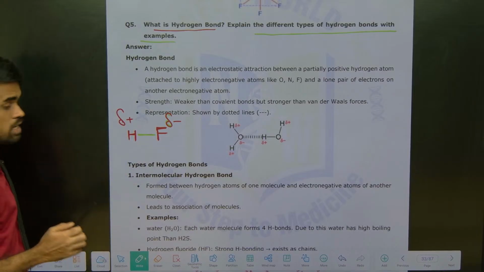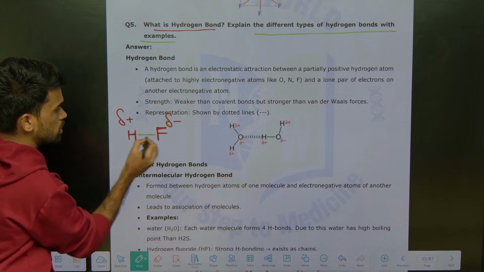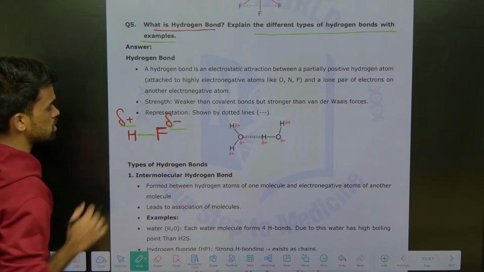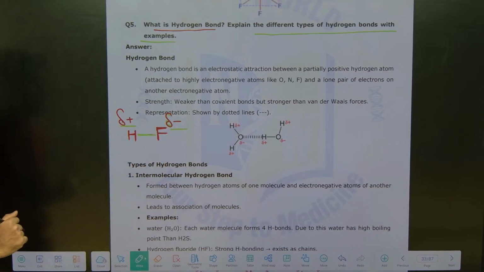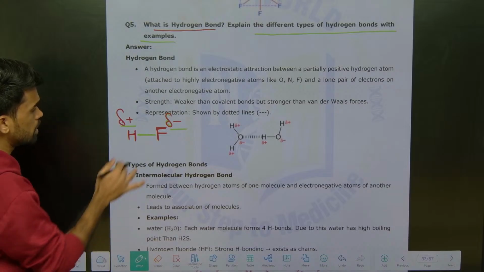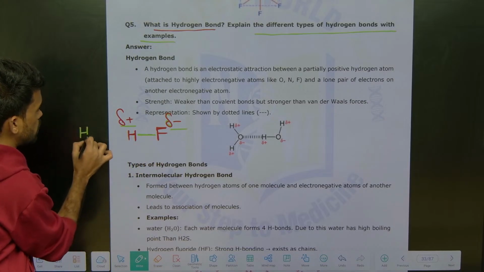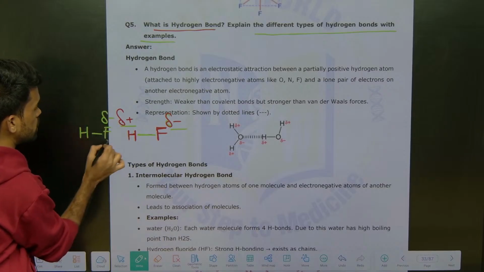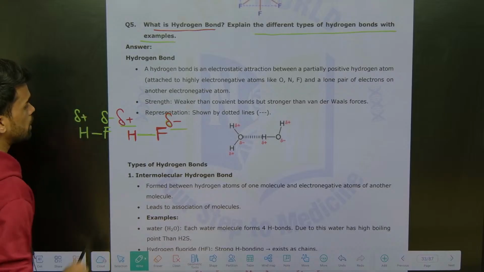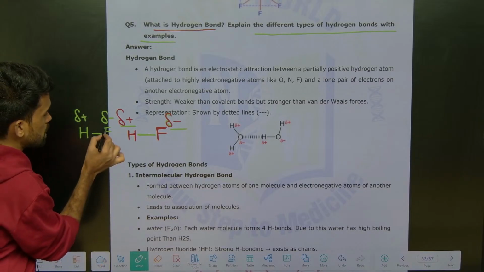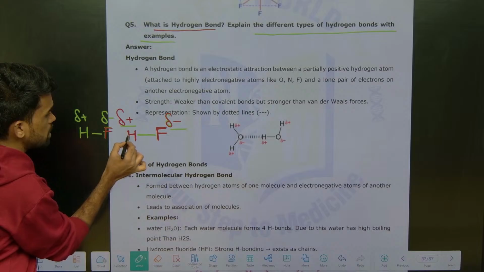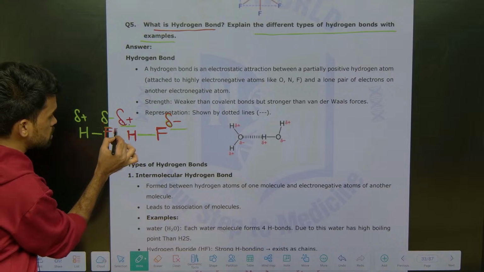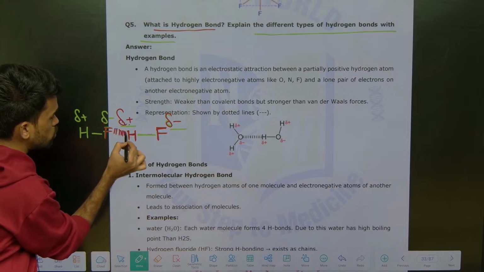Why are these poles generating? Because there is a large electronegativity difference between the two atoms, so the hydrogen gets partial positive and the fluorine gets partial negative charge. This is clear now. After this, you take one more HF molecule; its fluorine will be negative and its hydrogen positive. Between this electronegative fluorine atom and this hydrogen having opposite poles, there will be an electrostatic force of attraction.